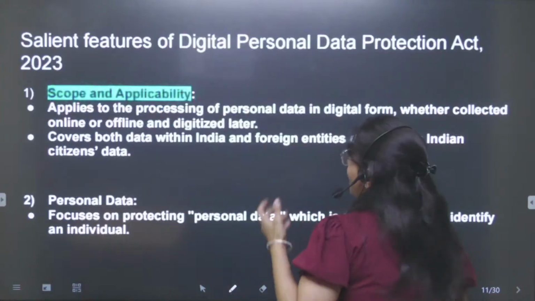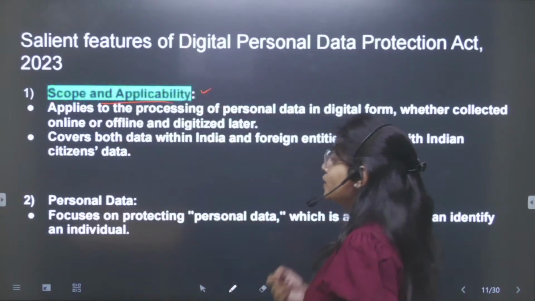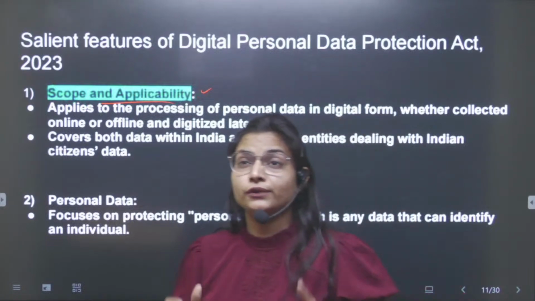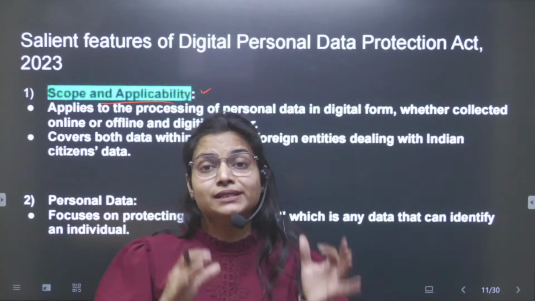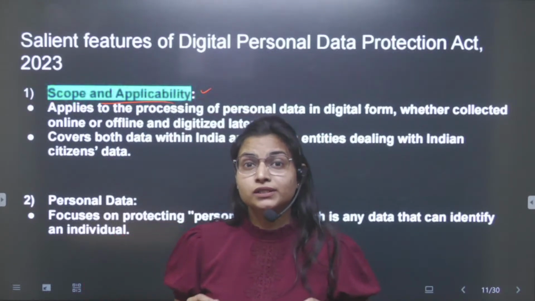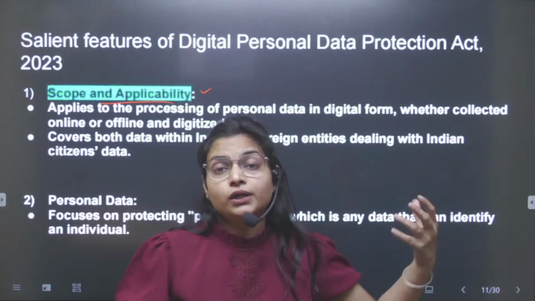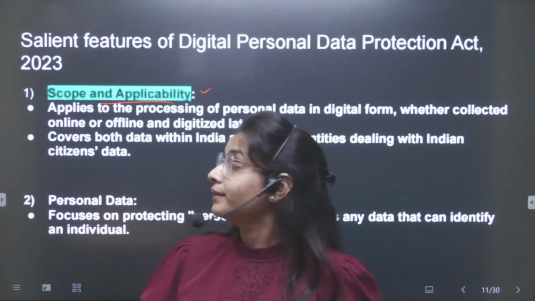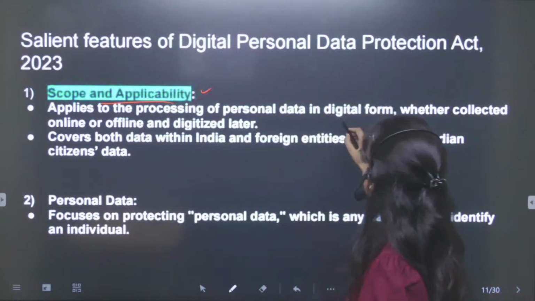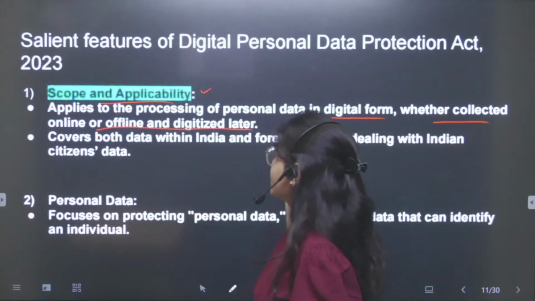And now, what are the features of it? Firstly, scope and applicability. For this you need to write specific points in such kinds of questions. But if you are following current affairs, you might already know some of the debate and the features through the newspaper also. Now it is applicable whether the data is in digital form, collected online, offline, or digitized later.